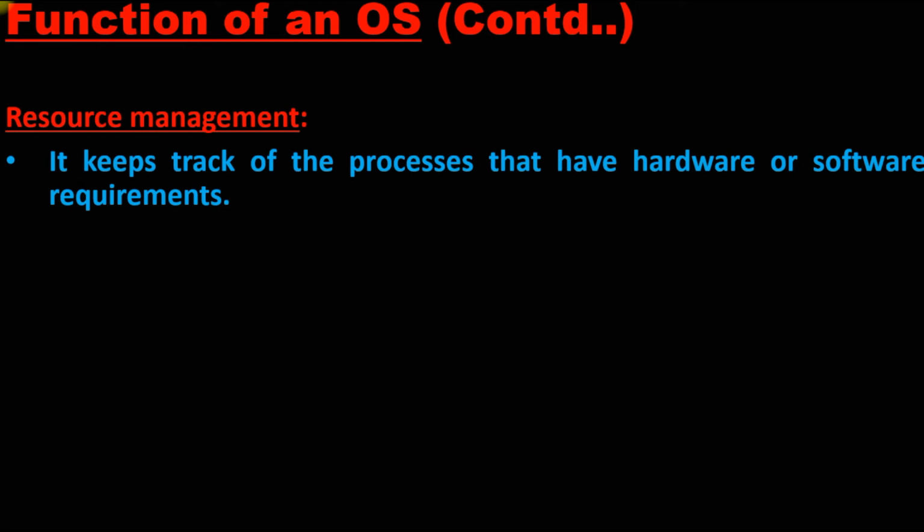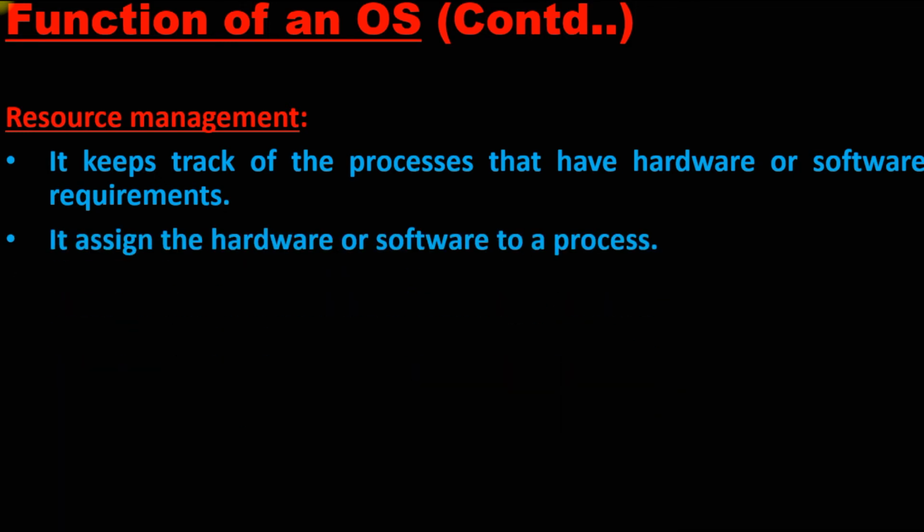So resource management keeps track of what hardware or software is needed for what tasks. It assigns the hardware or software to a process as per the need. Whenever we give any command to the operating system, it will manage and give that particular task to a particular hardware or software.